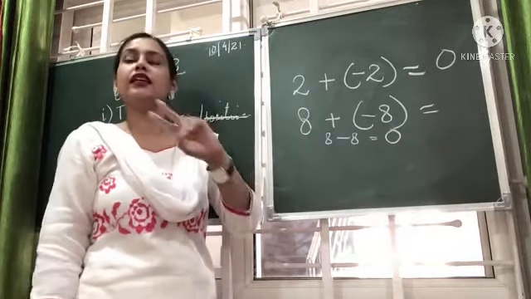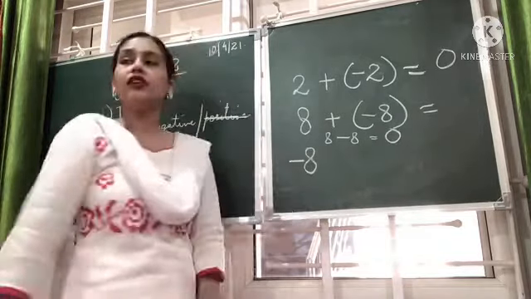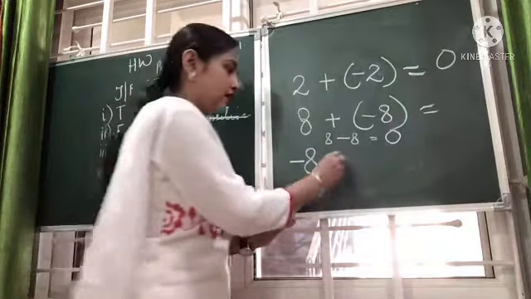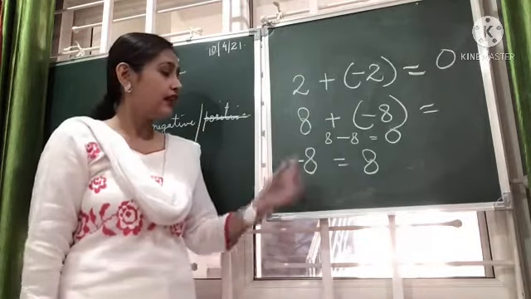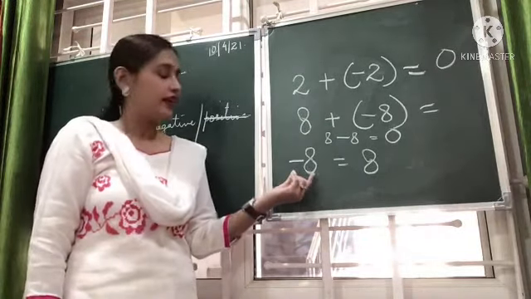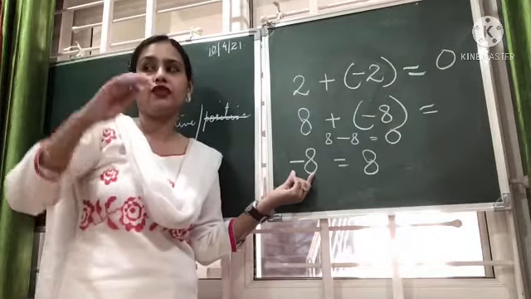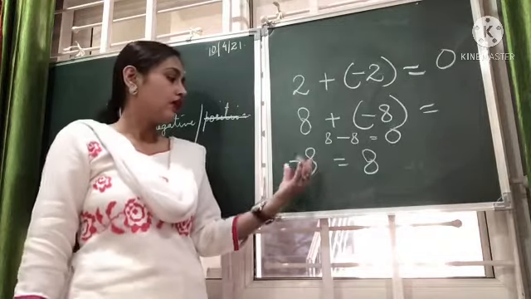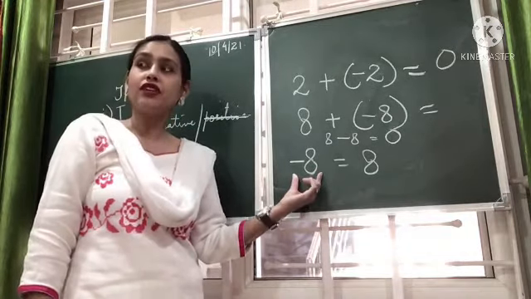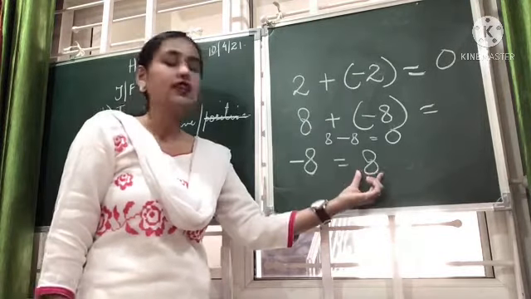Okay. Similarly, the second part of the question is asking, the additive inverse of minus 8 is 8. Is it? Just now I said just the negative of it. Negative of it means inverse of it. Okay, negative we can use in English and maths. When we say negative, then it always comes to minus only. So inverse of it. Inverse of 8 means minus 8. Inverse of minus 8 is 8.